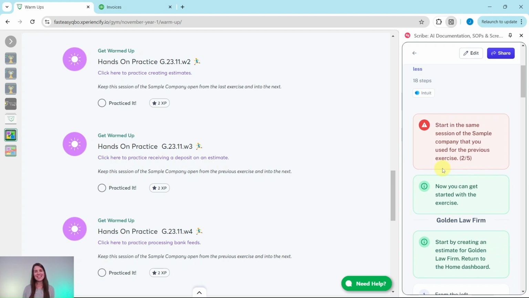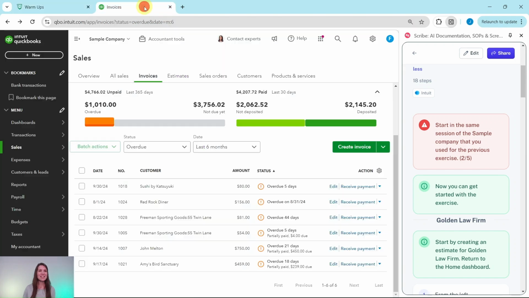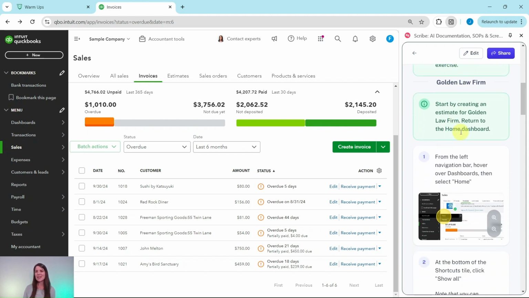Now, you will need to be in the same session of the sample company that you did the previous exercise in. If you have not completed that one yet, go ahead and click on the link on the top right corner of your screen. That'll take you to that one, complete that, and then come back to this one. They all build on each other in this section, so it's important to start with that one first. I have the sample company here on the left side of my screen. This is what it will look like when you end on the last exercise. So let's go ahead and get started with this one.